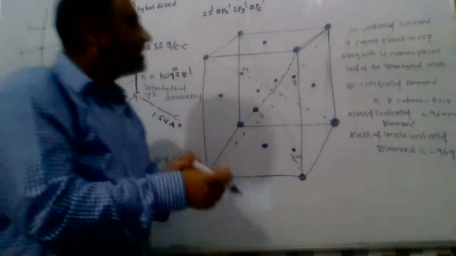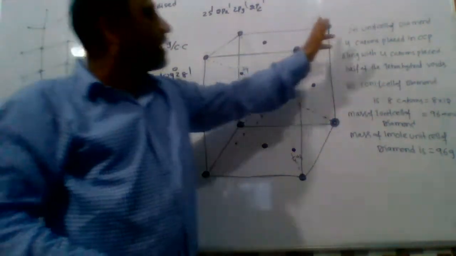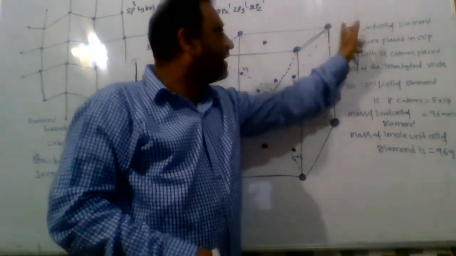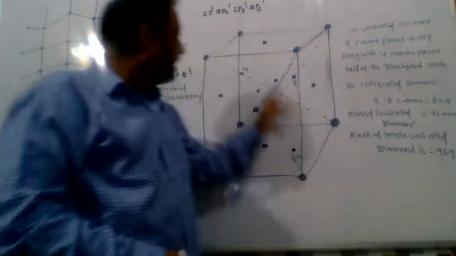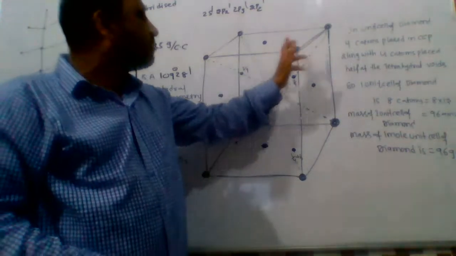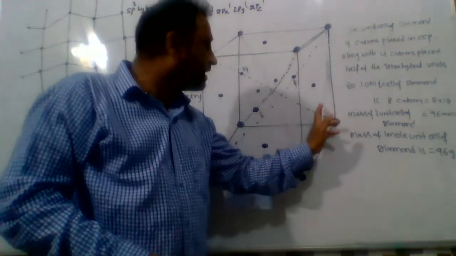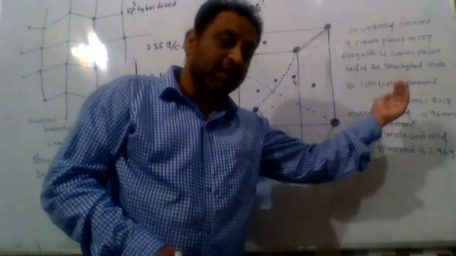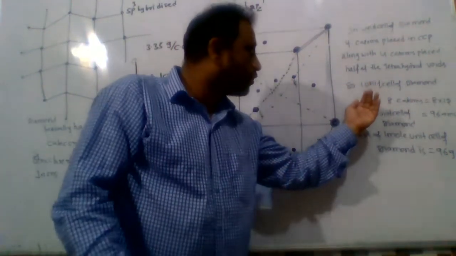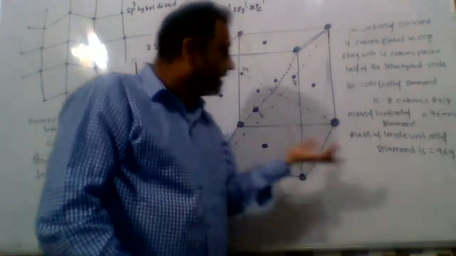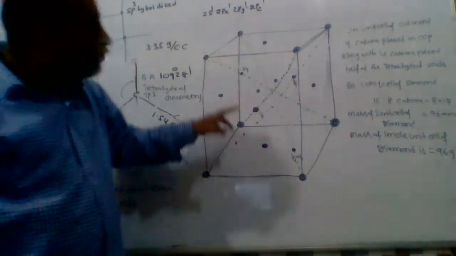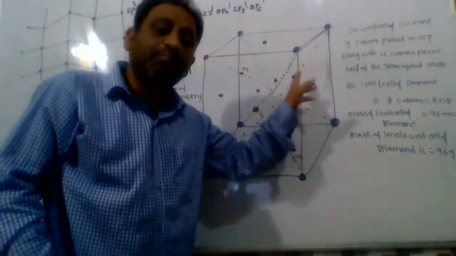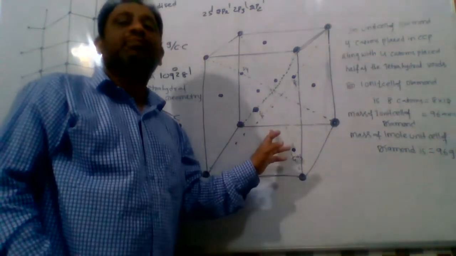Here in this unit cell, 8 corners are occupied by 8 carbon atoms, and 6 carbon atoms are placed at face centered positions. This is called the face centered cubic unit cell, or CCP, cubic closed packing unit cell. In addition, 4 carbon atoms are placed at diagonal planes.